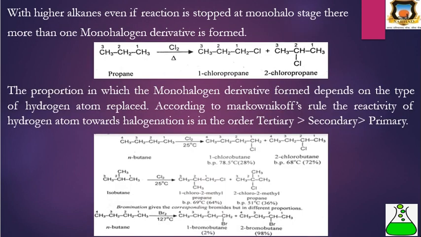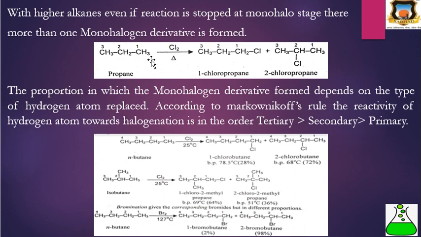Next, with higher alkanes, even if the reaction is stopped at the monohalogen stage, more than one monohalogen derivative is formed. In propane there are three carbon atoms. The first and third are primary carbon atoms, and the second carbon is a secondary carbon atom. Therefore, two types of derivatives are formed.